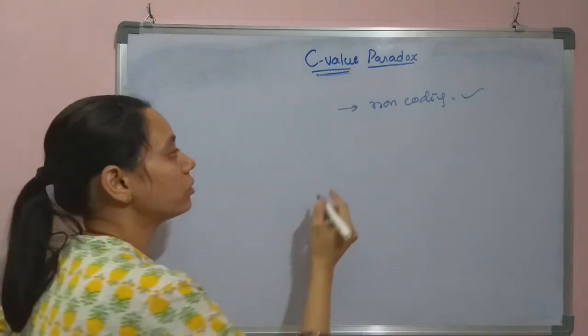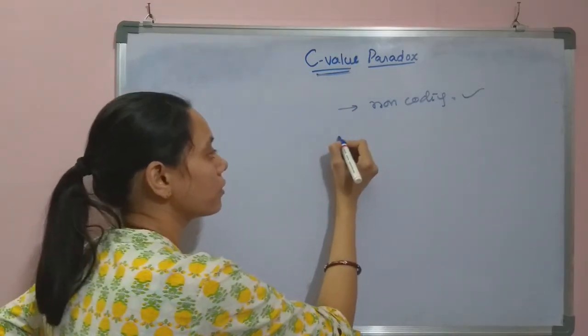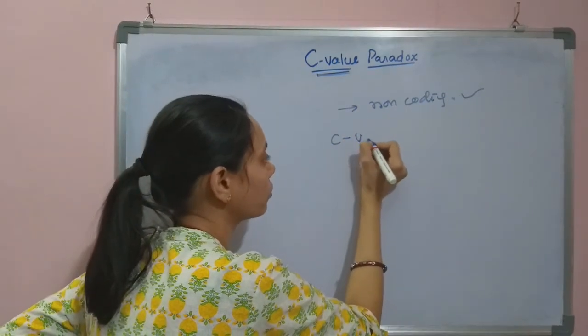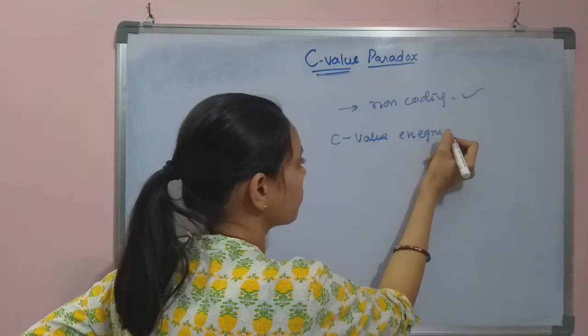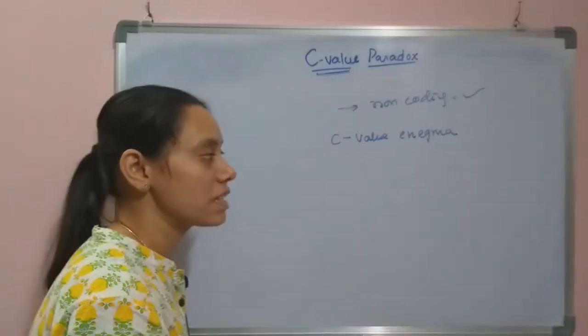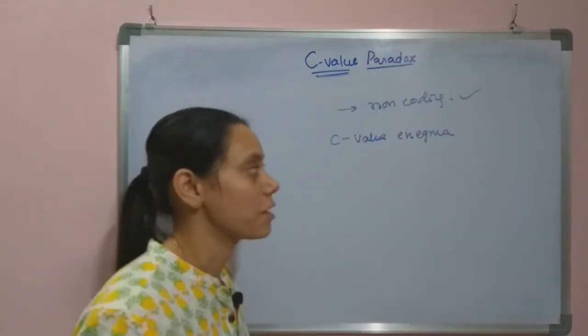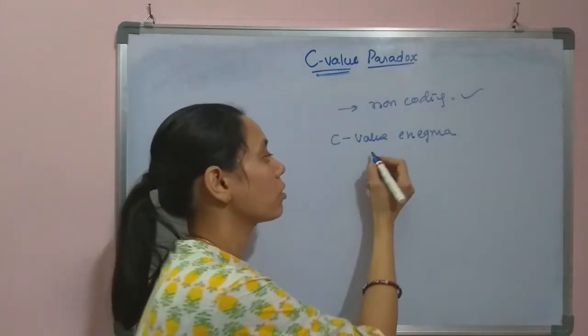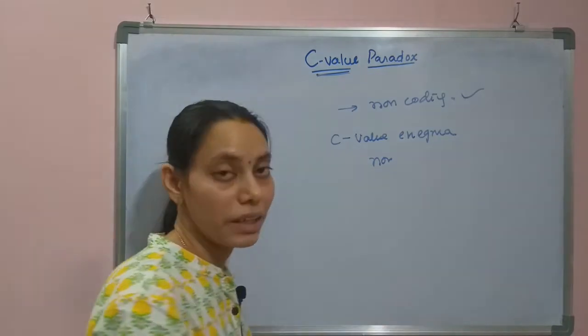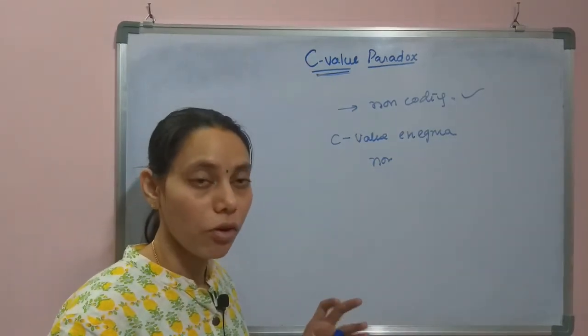So here, the other term, C-value enigma, was proposed. The C-value enigma describes the differences between the non-coding portions of the DNA of the organisms.